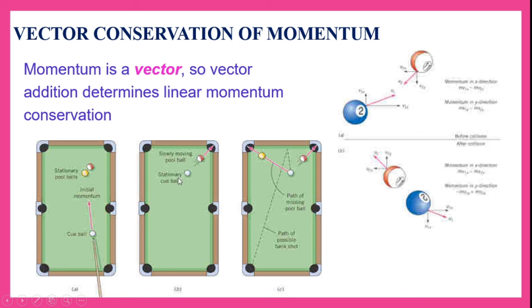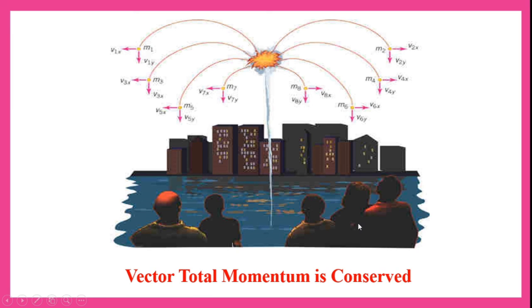This cue ball becomes stationary, but the pool ball starts moving. Then a few balls may miss their path, hence this can be shown as the path of the missing pool ball, whereas the path of a possible shot will be in this way. So this is how we can explain the law of conservation of momentum.